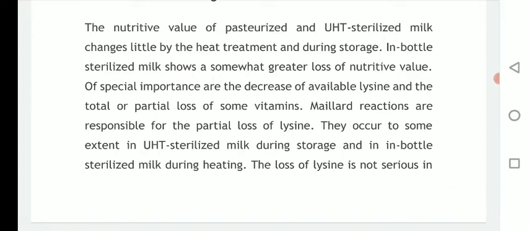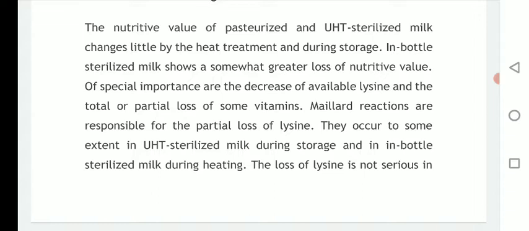So the nutritive value of pasteurized and ultra high temperature treated sterilized milk changes little by heat treatment during its storage, as we have already seen that extreme heat or heating for a longer time alters nutritional quality and taste as well as aroma of some products. In the bottle, sterilized milk shows somewhat greater loss of nutritive value.